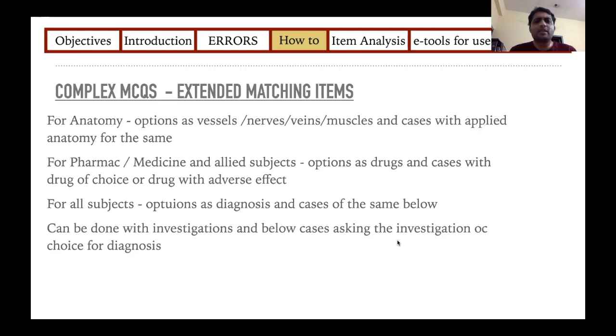Then for all subjects, what we routinely can do is your first list of options can be diagnosis, and next you can have cases indicating those diagnoses. Then you can also have a set of investigations, and below you can give cases, and you can ask what is the investigation of choice to come up to the diagnosis. So you have multiple ways how you can use these complex MCQs or extended matching items.